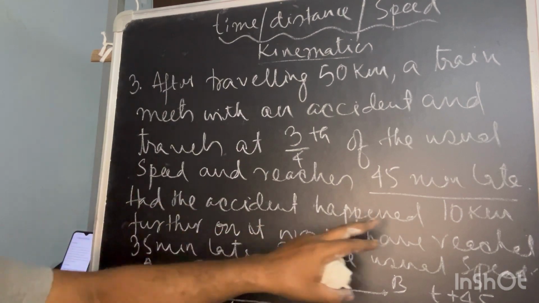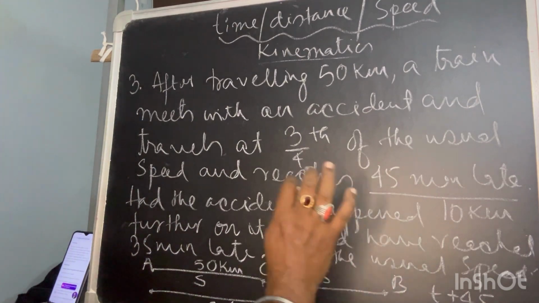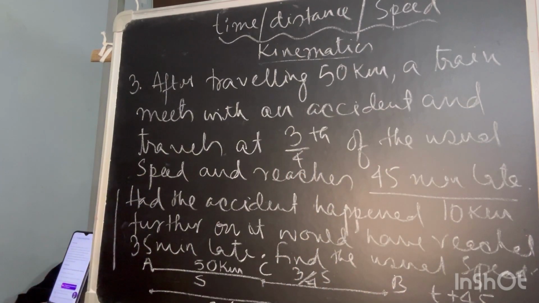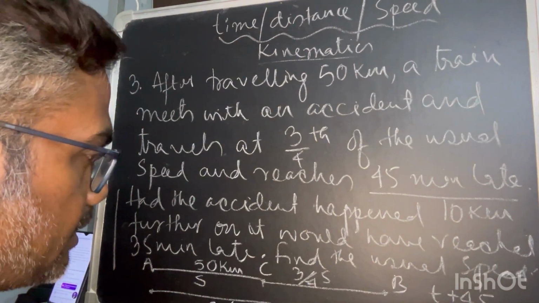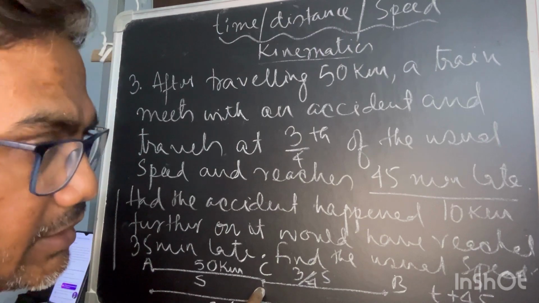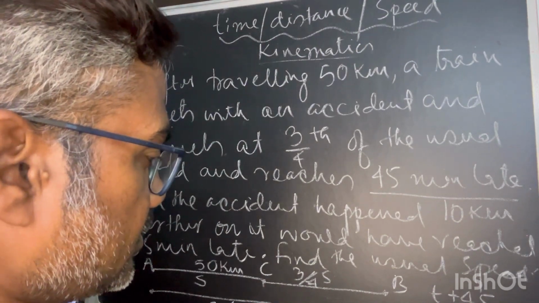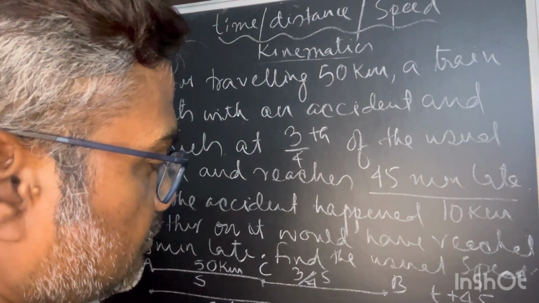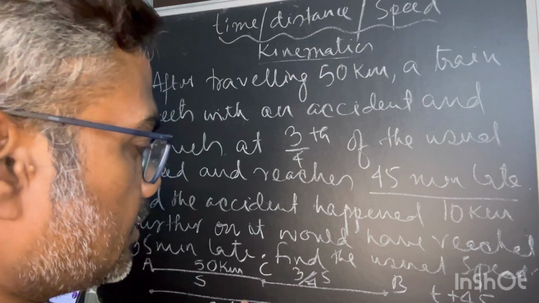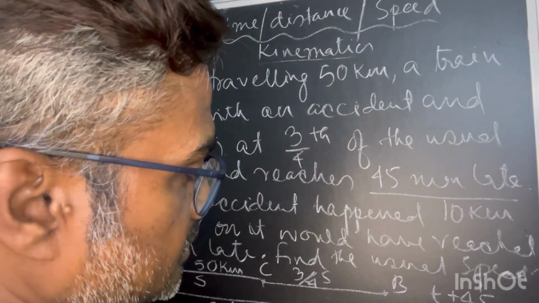Had the accident happened 10 kilometers further, forget about this part for now. With the first information, the time taken for the usual speed and the accident case has a difference of 45. So T2 minus T1 is equal to 45.